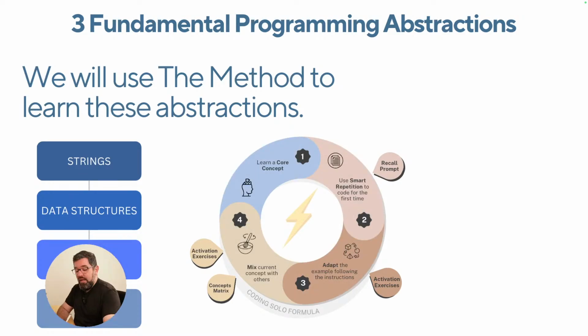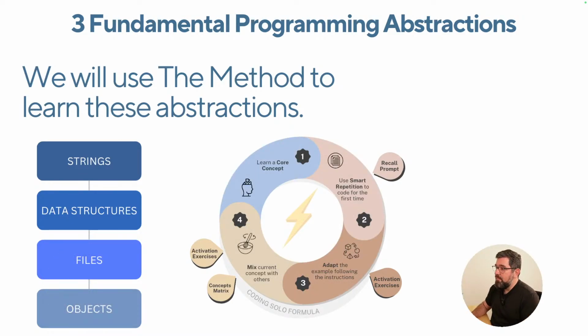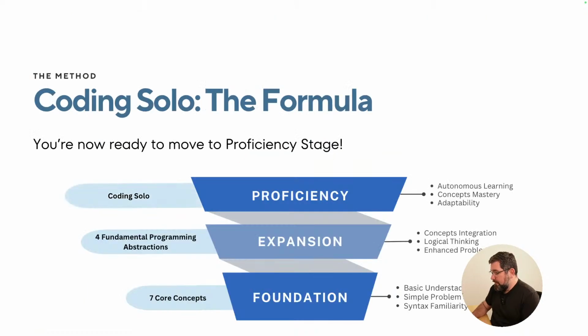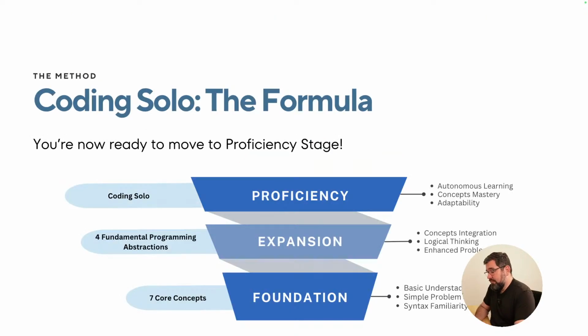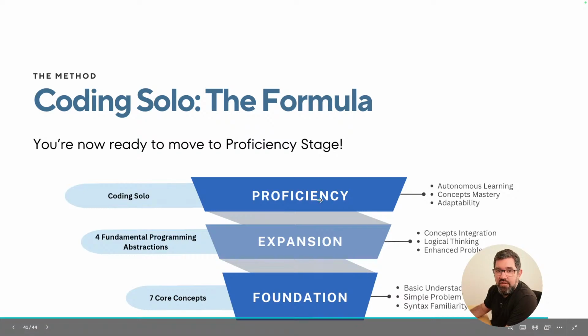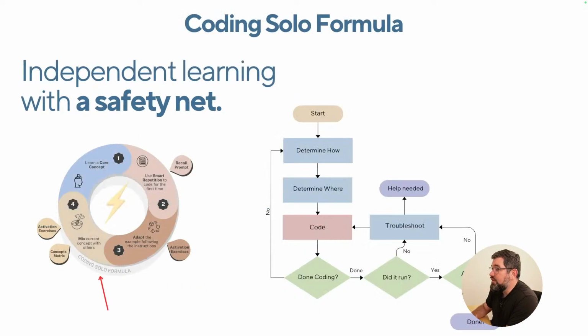All right, so as I was saying, you use the method to learn these concepts, and that's it for the 4 fundamental programming abstractions, okay? Now I'm gonna show you how to move to the proficiency stage, okay? So if you've been coding and you already understand how to create programs, and you are about there, like you've done a few projects, so you feel that you are in this proficiency stage, I have something for you here, okay? This is how we do projects.